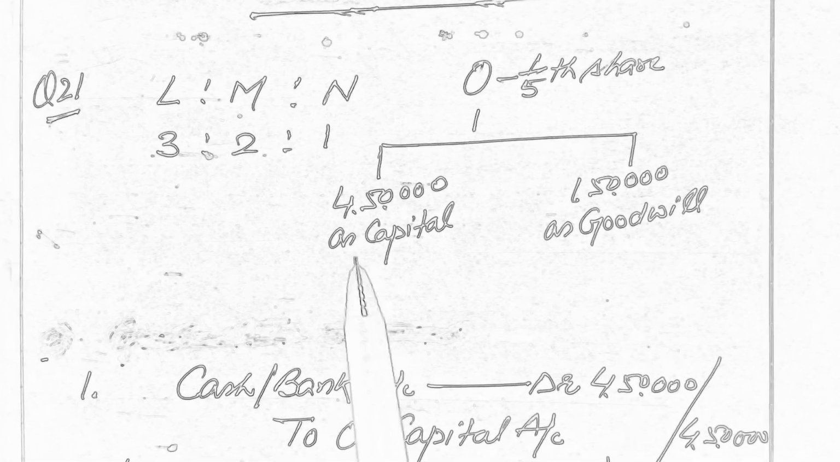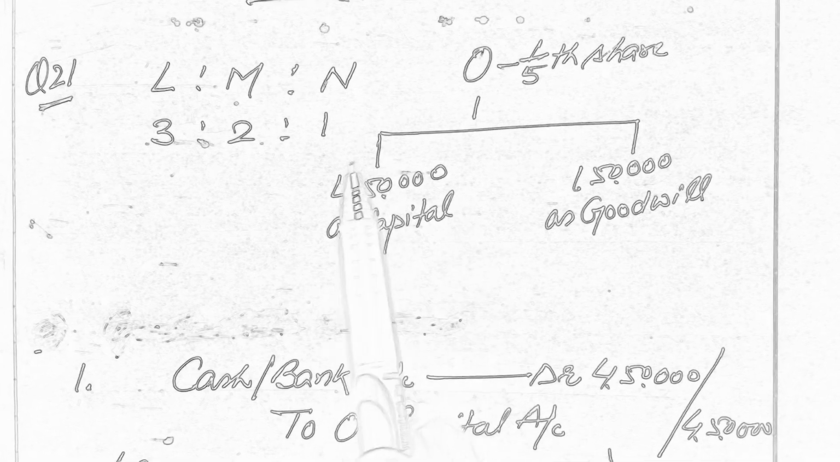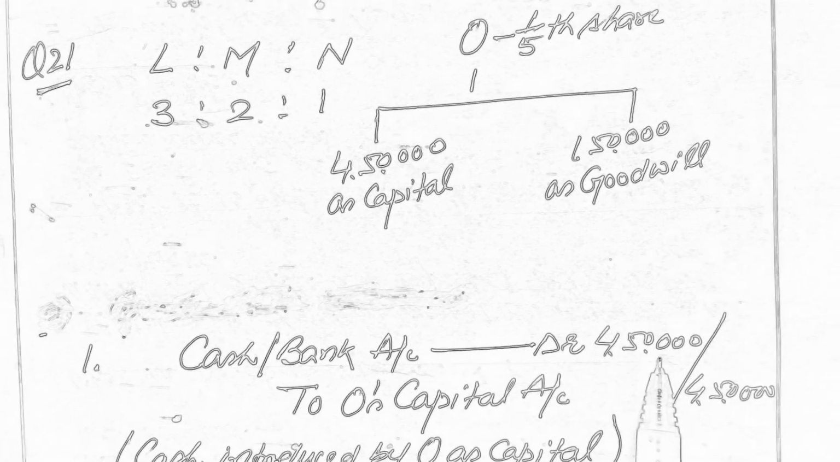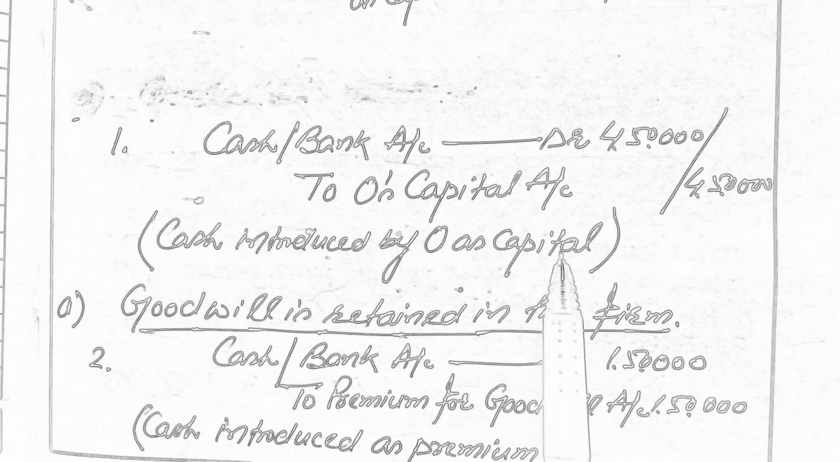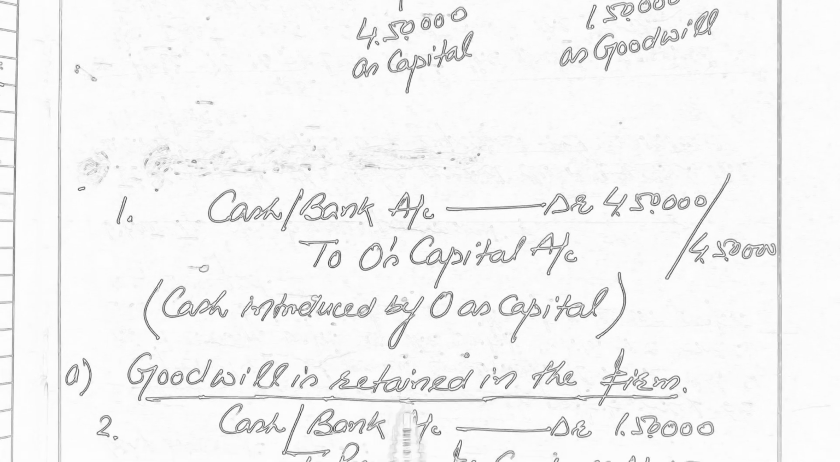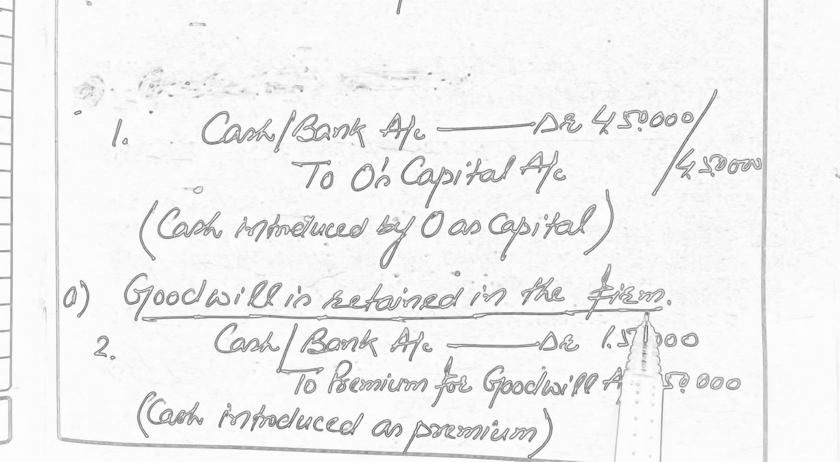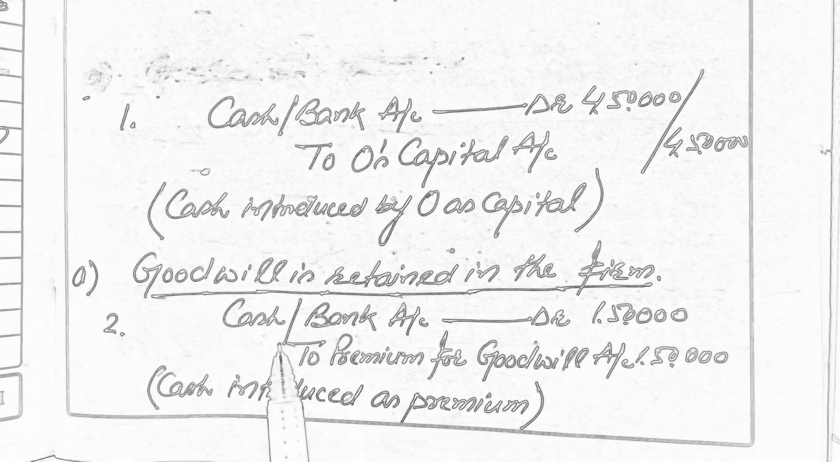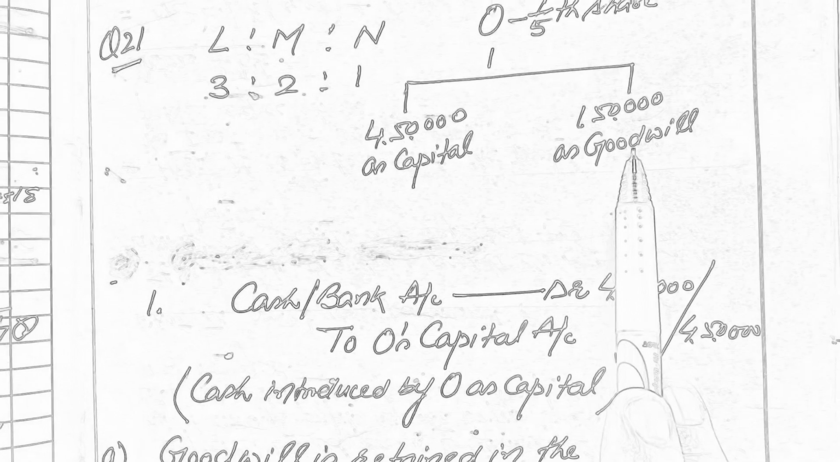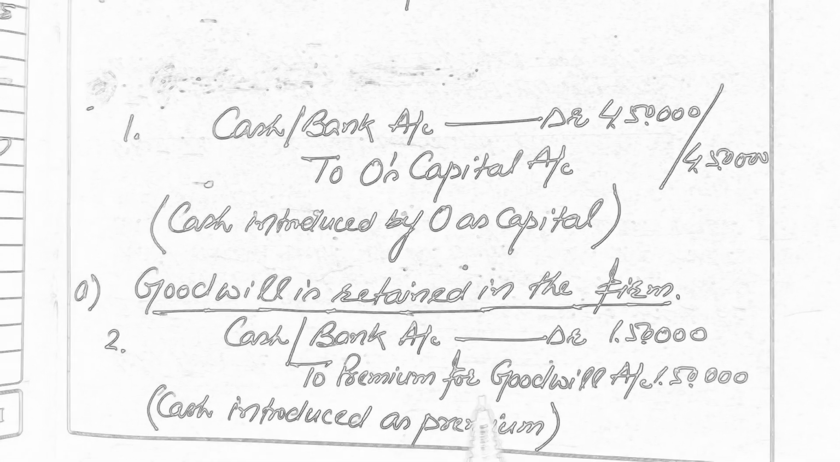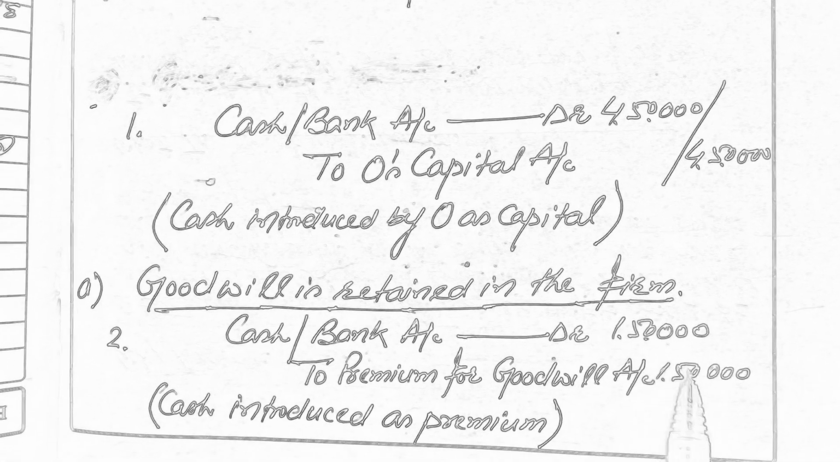Now in this case, first of all we will give the journal entry of capital, and the entry will be cash or bank account debit to O's capital account, for cash introduced by O as capital. Now for the treatment of goodwill, the first case is goodwill is retained in the firm. In this case two entries will be passed. First entry, the amount of goodwill introduced by the new partner, which is given as 1,50,000. That's why the entry will be cash or bank account debit to premium for goodwill account, that is rupees 1,50,000.